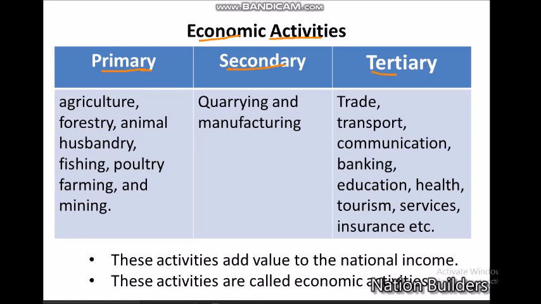In primary, the activities which are based on natural resources are called primary activities, like agriculture, forestry, animal husbandry, fishing, poultry farming and mining. These are the examples of the primary activities. This is the secondary activities. In the secondary activities, manufacturing is involved.